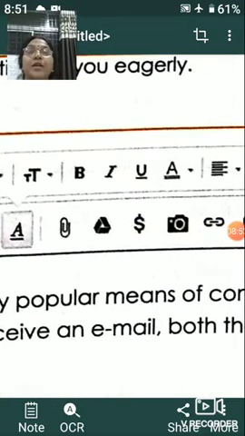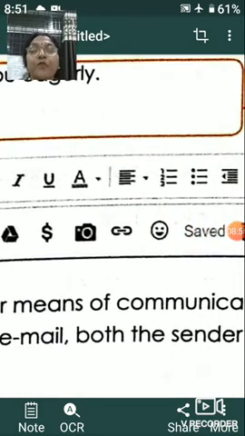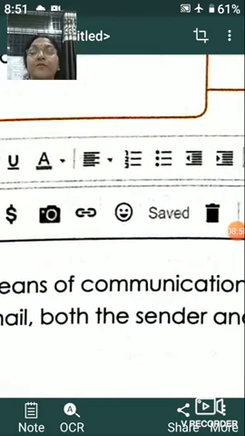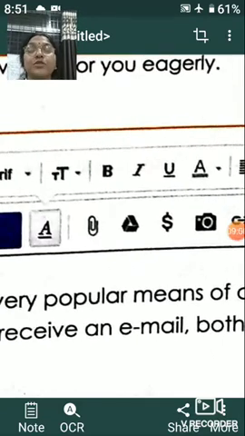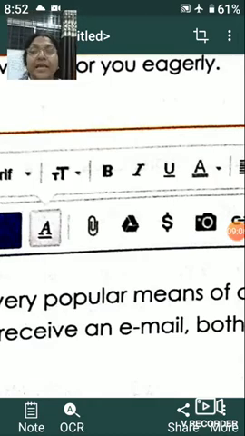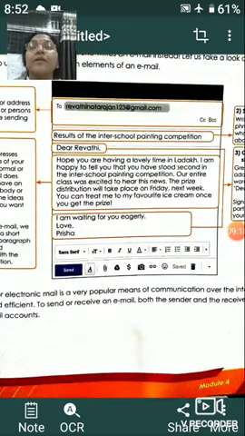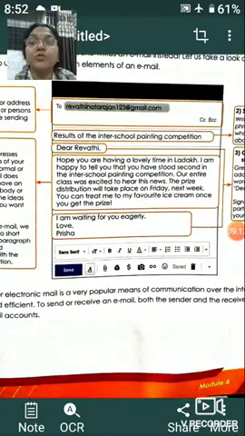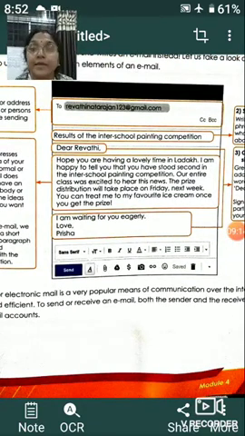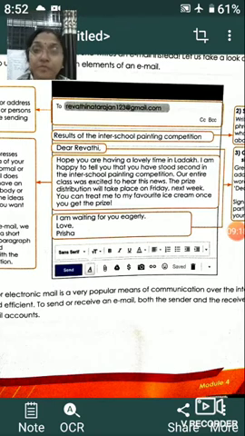Okay, if you want to share anything with the help of a link, so you can find one link option given here, so you can share that link. If you want to share something from Google Drive, so you can see the drive sign is also given, so you can click there. So all these things are already there in our email. Only the thing is, we should know how to write the email correctly. I hope now you have understood how to write the email.